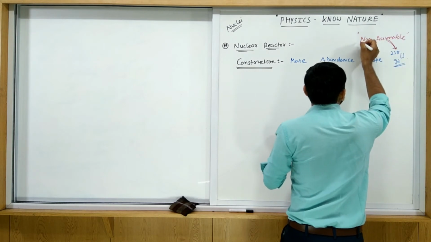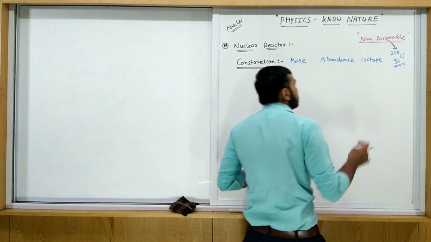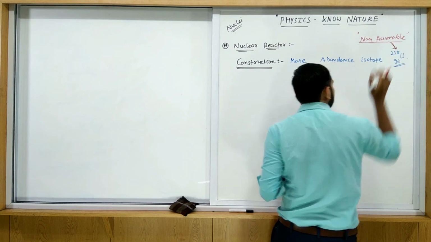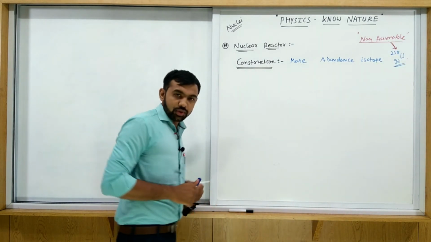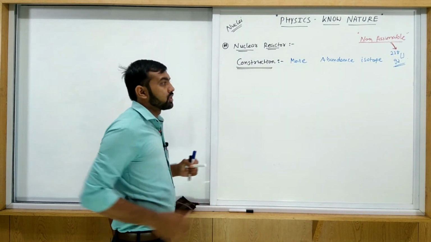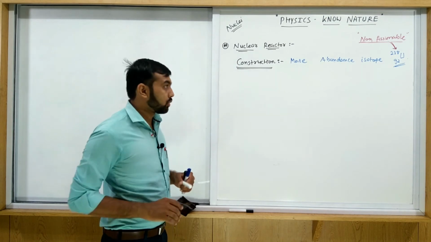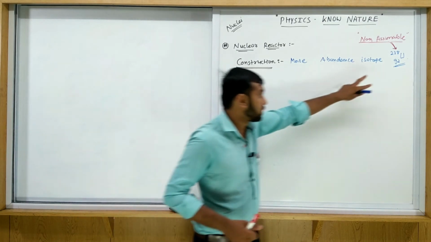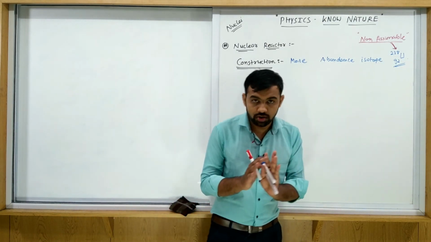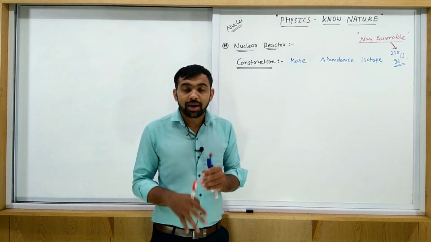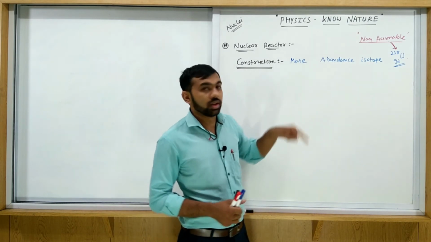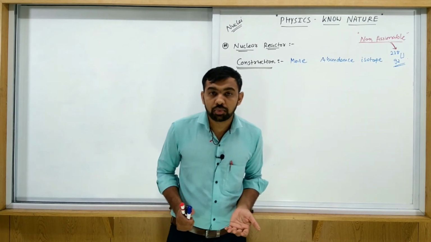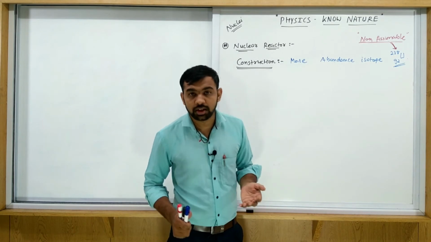If it is non-fissionable, then how do we use this for a fission process? By bombarding with neutrons, this is converted into a fissionable product, which is plutonium. This 92U238 is not fissionable material, so by bombarding neutrons on it, it is converted into plutonium, and plutonium is a fissionable material with the neutron.